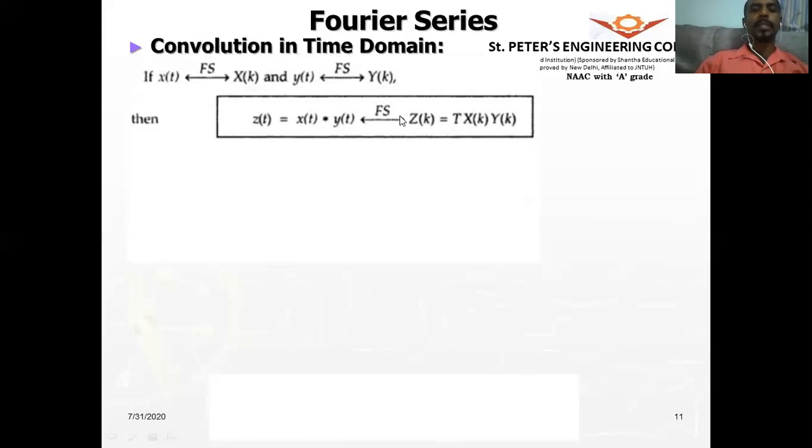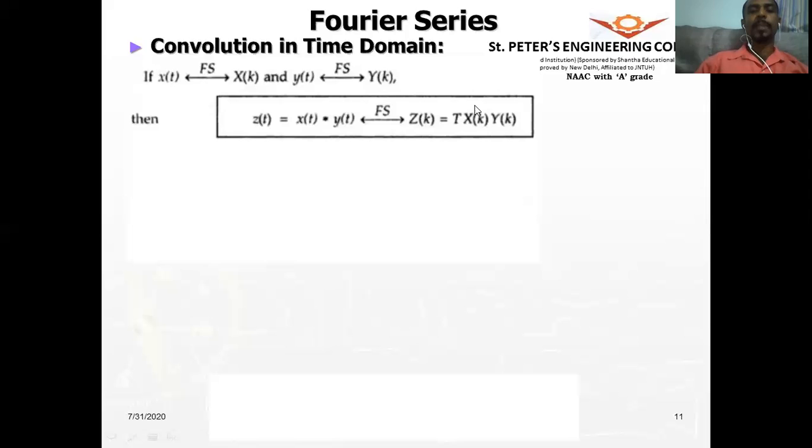Now you see that the process we were doing in the time domain, which was a lengthy and time consuming convolution, can just be done by taking the Fourier coefficients, multiplying those two signals in the frequency domain, and multiplying with the fundamental period.